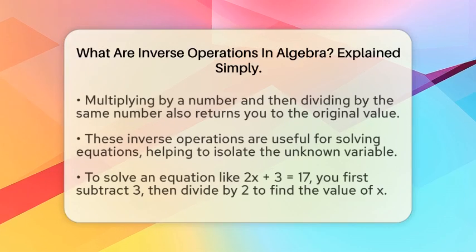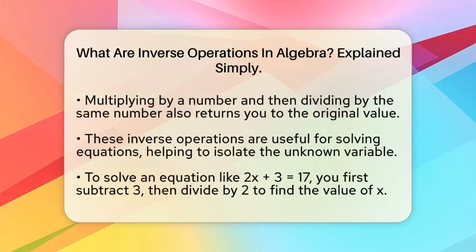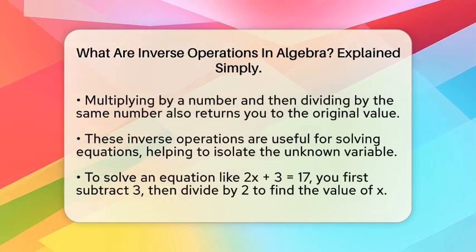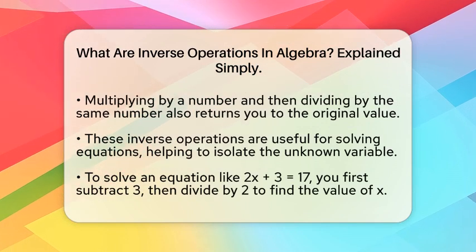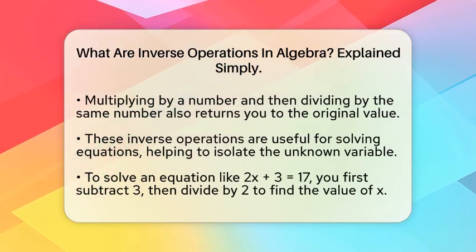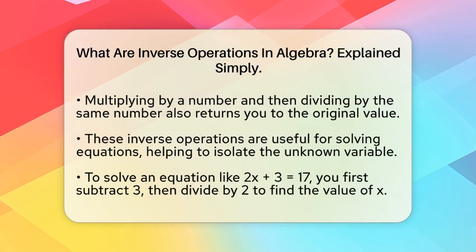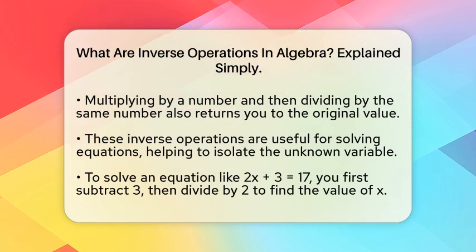The same idea applies to multiplication and division. If you multiply a number by 3 and then divide by 3, you get your original number again. This relationship is super helpful when solving equations.